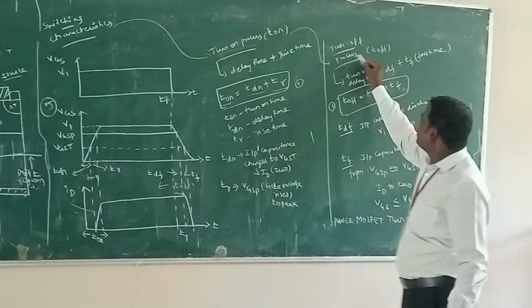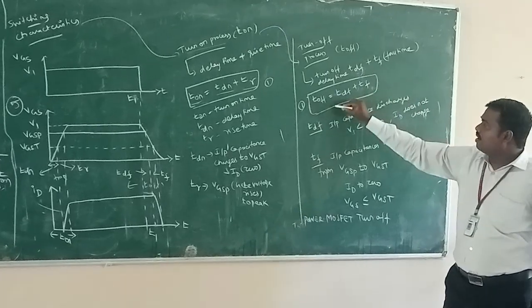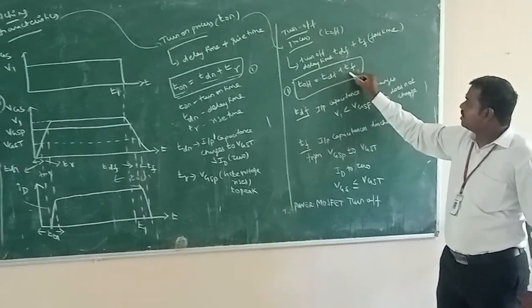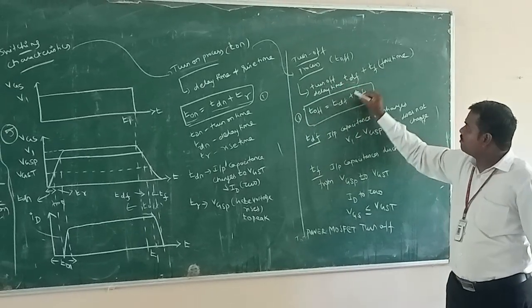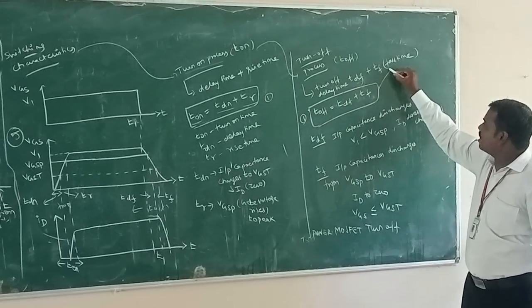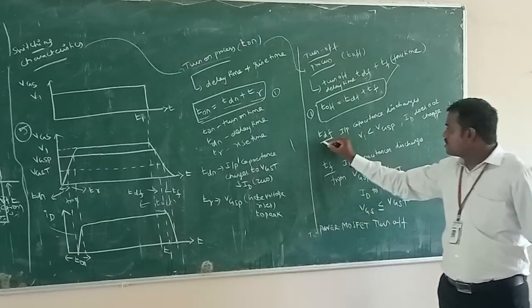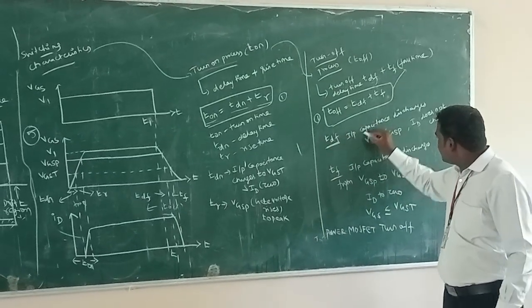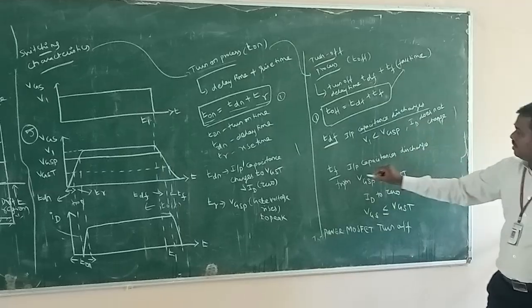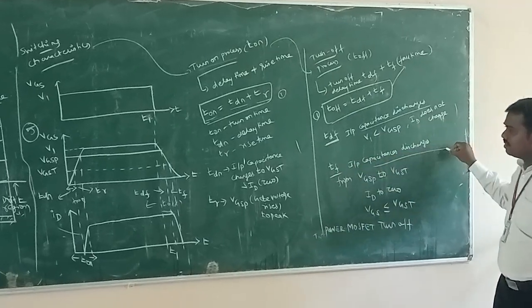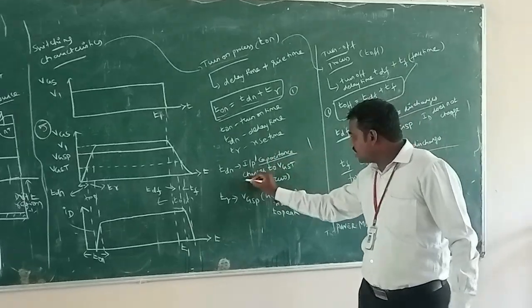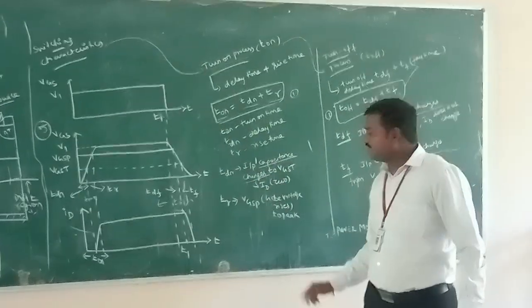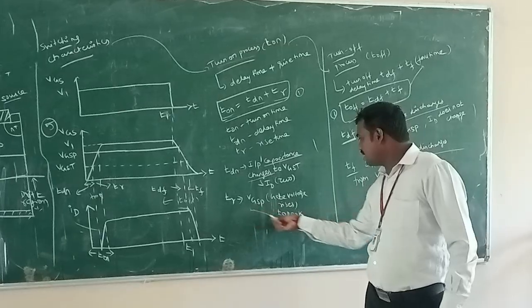And next, T off equal to TDF plus TF. TDF means turn off delay time, TF means fall time. In this process, TDF means capacitor discharge, TF also capacitor discharge. In the turn on process, the capacitor charges. Rise time also, the capacitor charges.